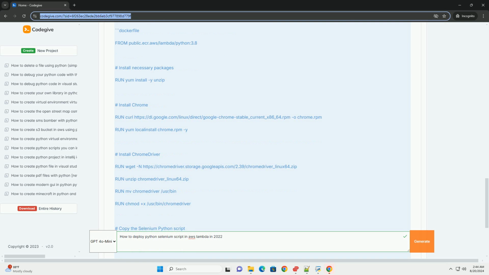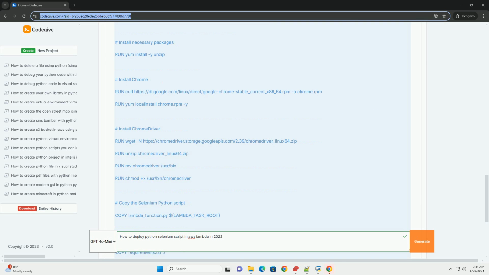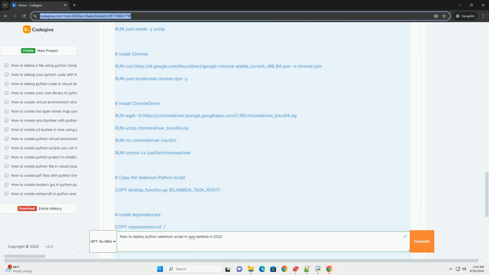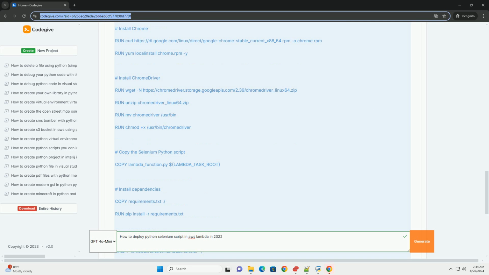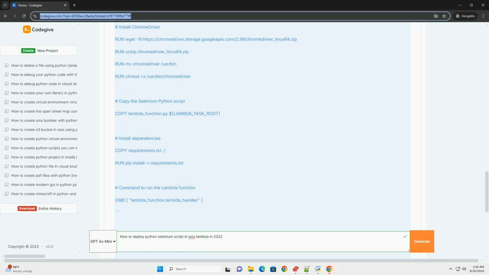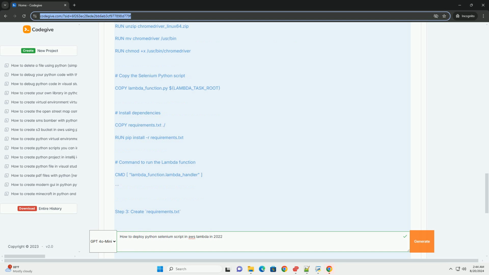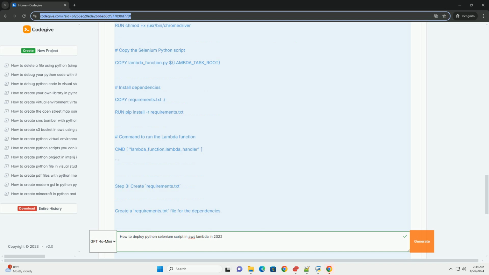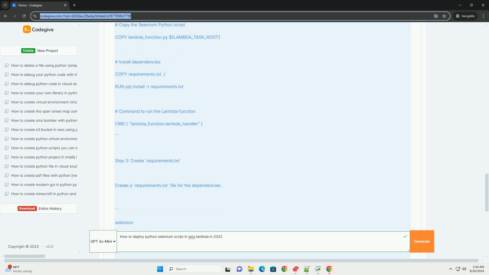Step 7. Push the Docker image to Amazon ECR. 1. Create an ECR repository. Bash, aws ecr create-repository, repository name my-selenium-lambda. 2. Authenticate Docker to your ECR registry. Bash, aws ecr get-login-password, region us-east-1, docker login username AWS password-stdin, account ID dkr ecr us-east-1 amazonaws.com.